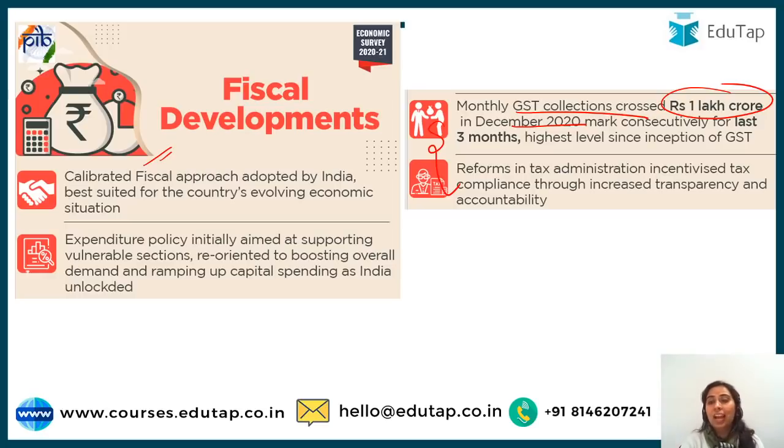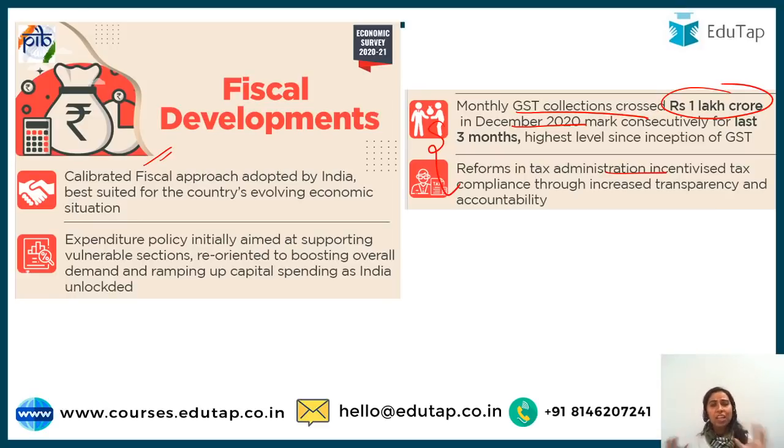Then reforms in tax administration have been incentivized. Government has been doing a lot of things. In your finance current affairs or your other current affairs, you might have been reading about the tax incentives which government is providing, or the tax amnesty schemes. So all those things were mentioned here, right? So this is about fiscal development thing which government has taken place.